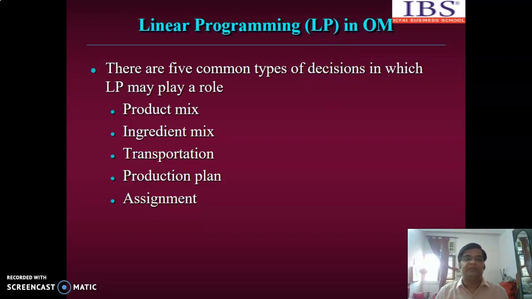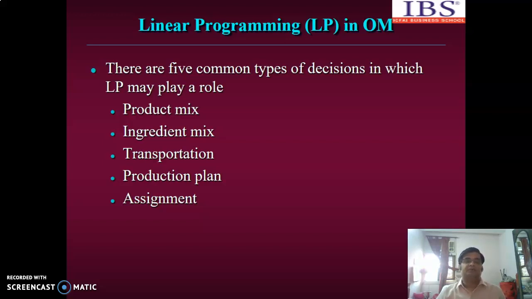So what are the major application areas? These are the five major application areas: product mix, ingredient mix, transportation mix, production plan, assignment. Now let us understand what is product mix. Although product mix is a marketing concept, here we have applications of linear programming. We apply linear programming in this way. So product mix is all about that.